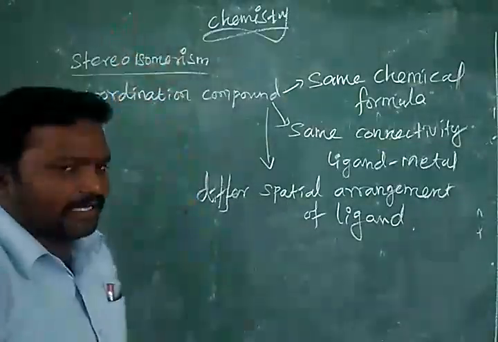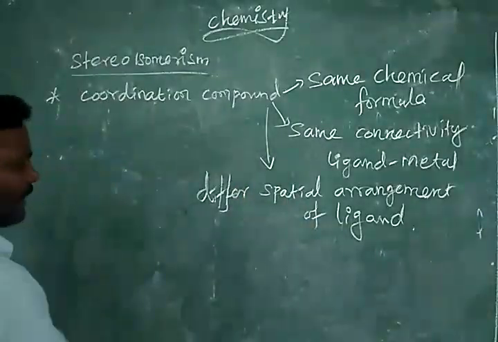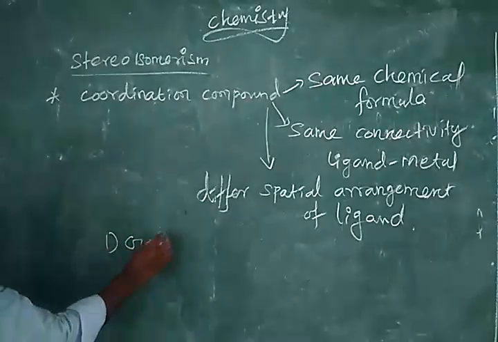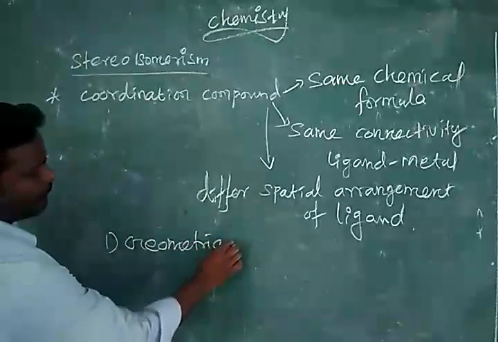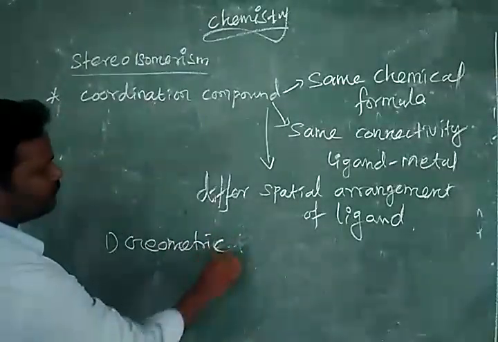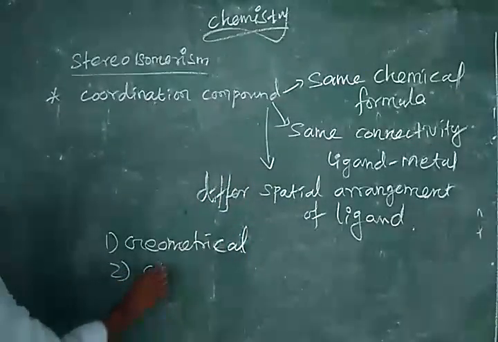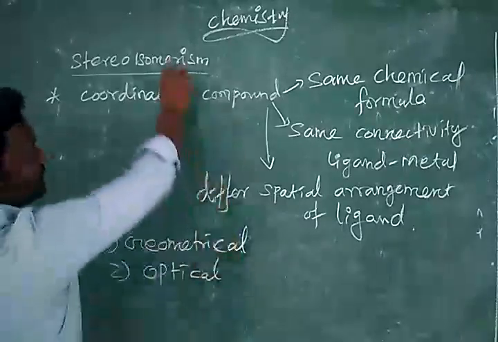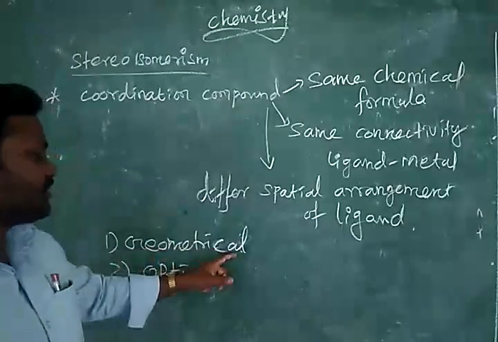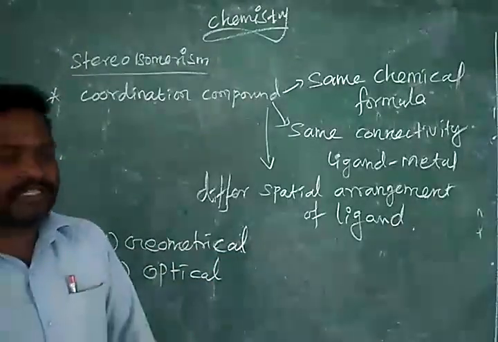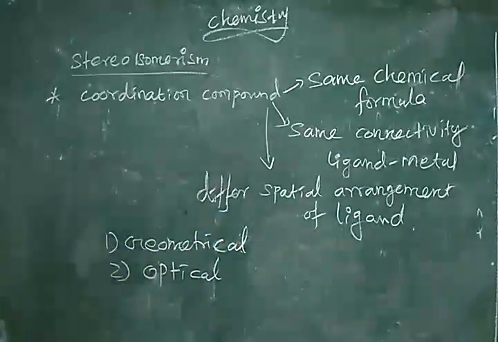In stereoisomerism, we can make two classifications. The first one is geometrical, the second one is optical isomerism. First we are going to focus on geometrical isomerism.